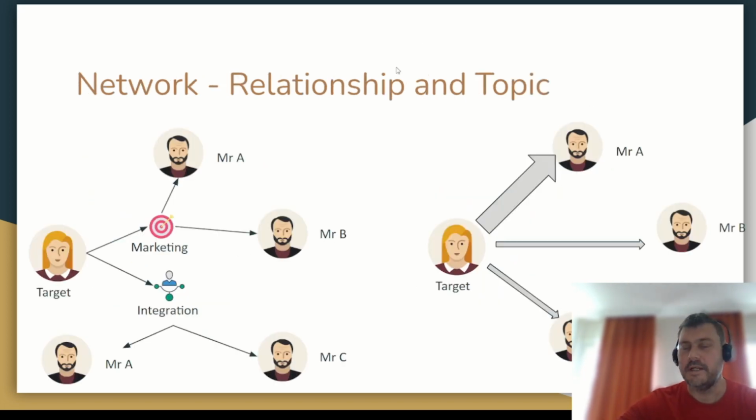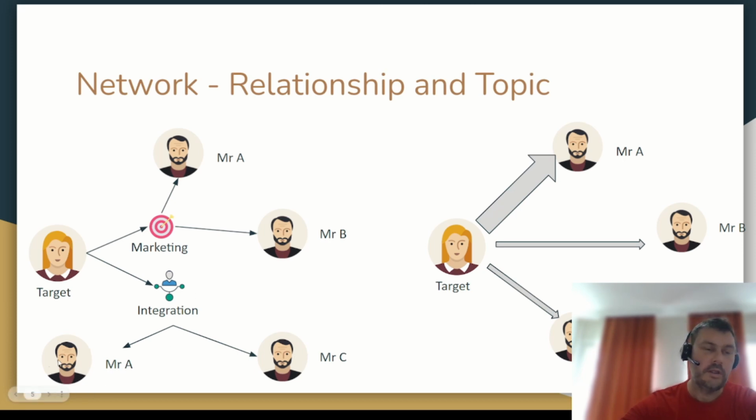So we can visualize this. Here, on the left, we're talking about networks which are topic related. So let's say I'm trying to sell to my target here, and my target talks about marketing and integration. So what I can do is then look at any posts or articles that my target has commented on or has written, and then who else is within that network.